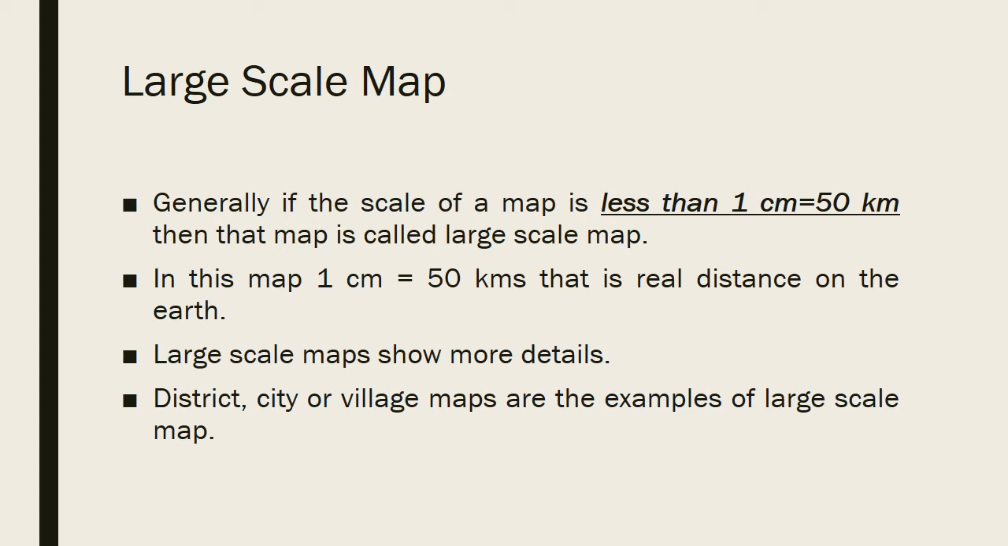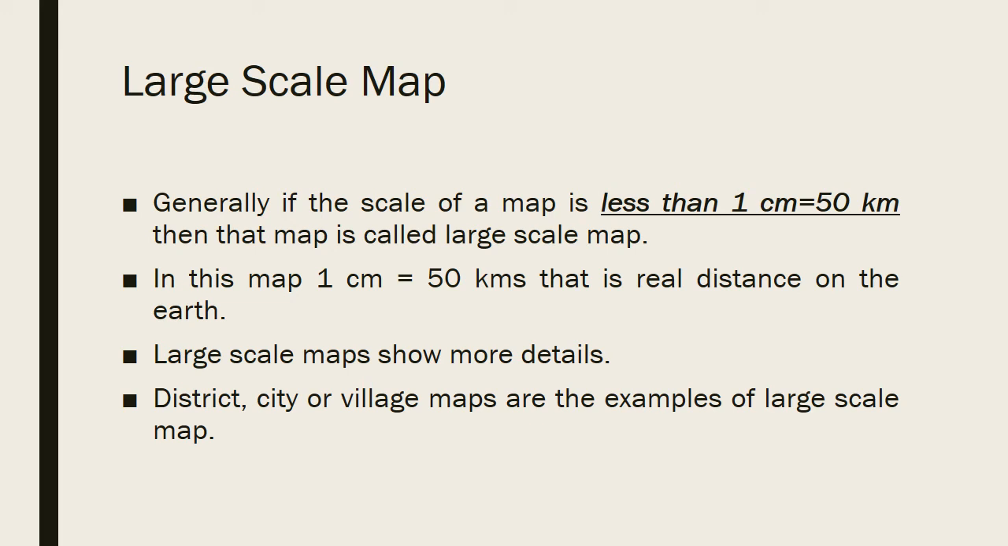Like if you are taking the distance between Junagadh and Rajkot, when you compare that distance in kilometers, that ratio is to be kept the same in the map. They are not just doing random drawing, so they need to keep a ratio, and that is known as scale. So if the scale of a map is less than 1 centimeter equal to 50 kilometers, then that map is called a large scale map.